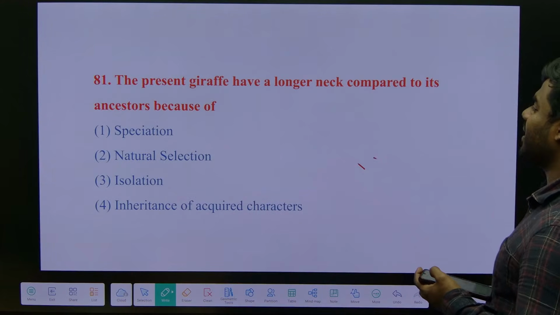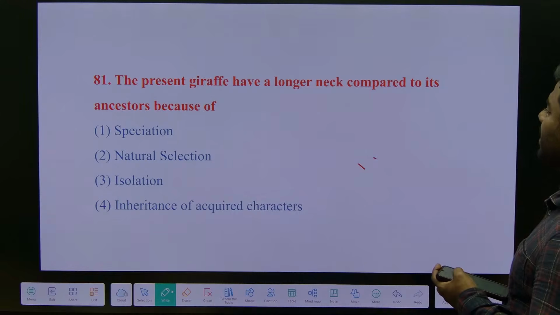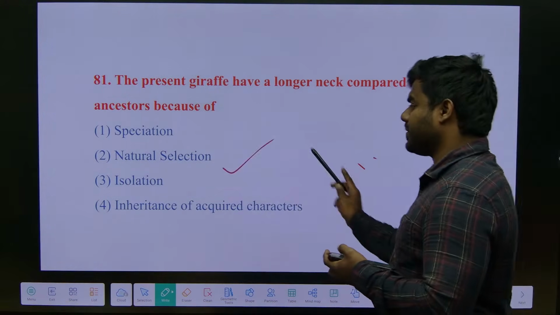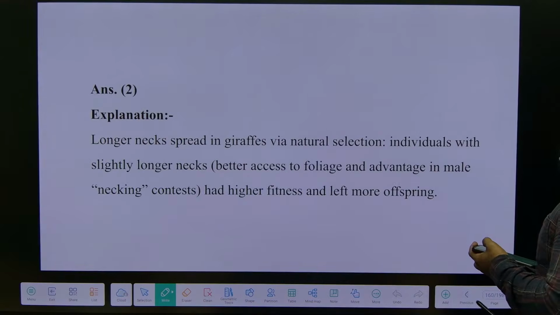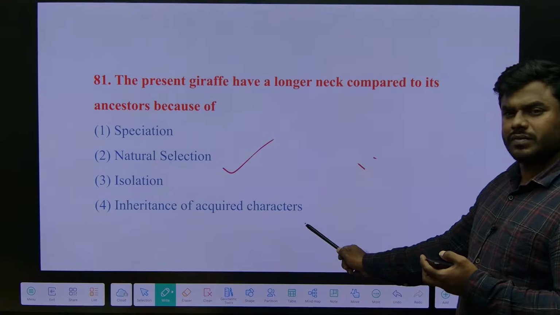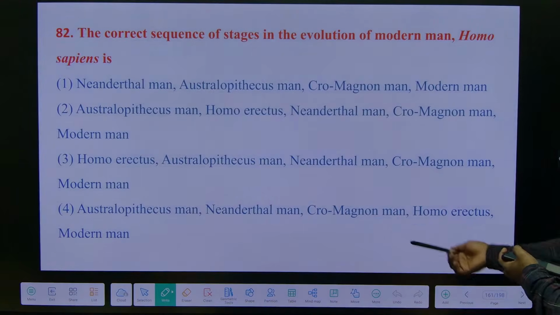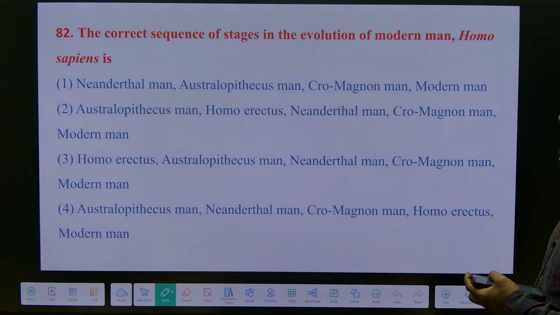The present giraffe has a longer neck compared to the ancestors because of natural selection. Right? Simple question. And what is this theory? Lamarck theory. Okay. The same thing we read, human evolution, Homo sapiens.